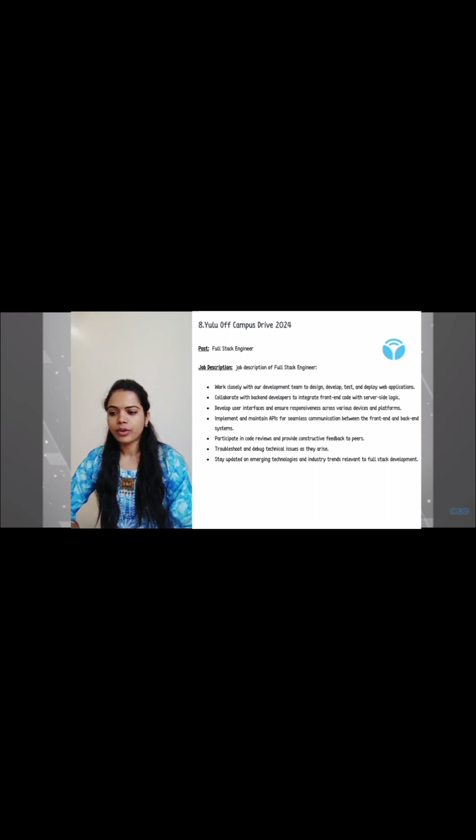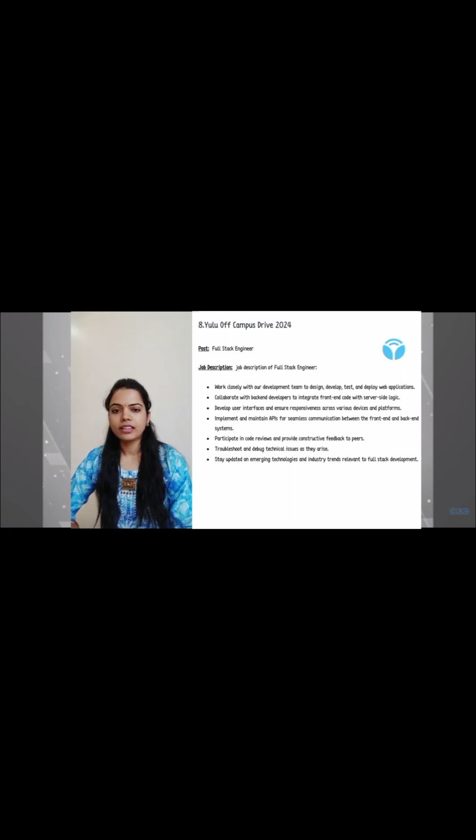Then participate in the code review and provide constructive feedback to peers. Then troubleshoot and debug the technical issues as they arise. Then stay updated on the emerging technologies and industry trends relevant to full stack development.